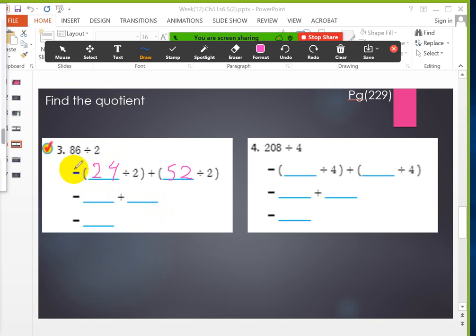Now I think I can here divide 24 maybe on 2, but 52, if I want to divide it on 2, it will be what? So it will be hard for me to divide 52 on 2.